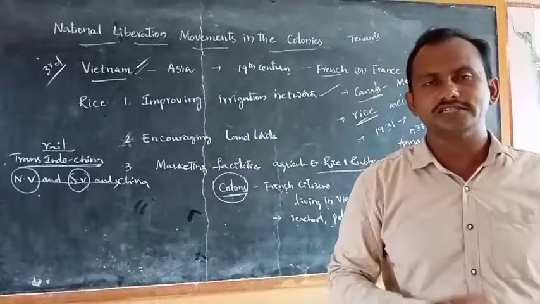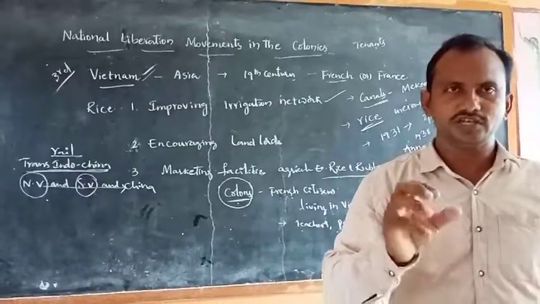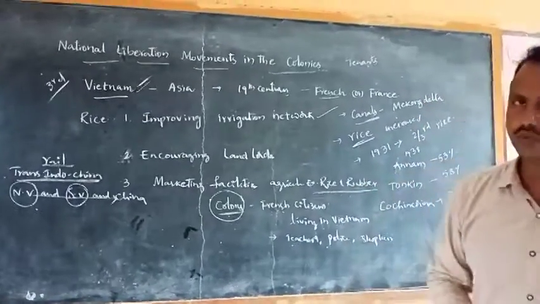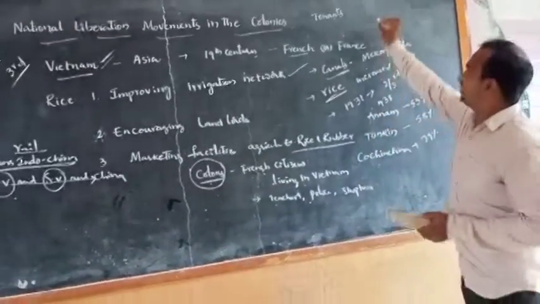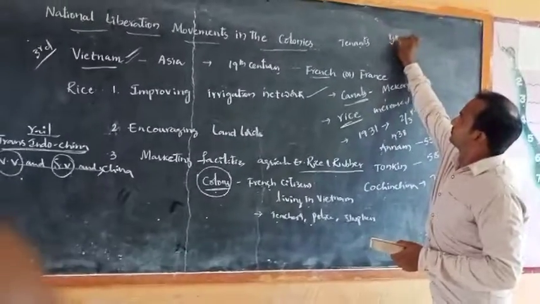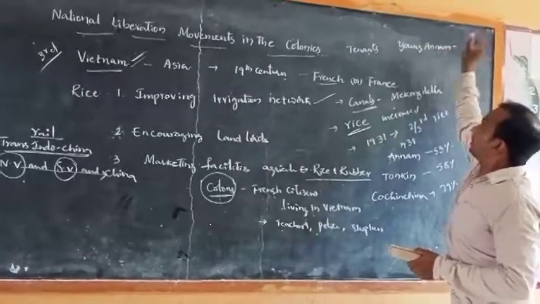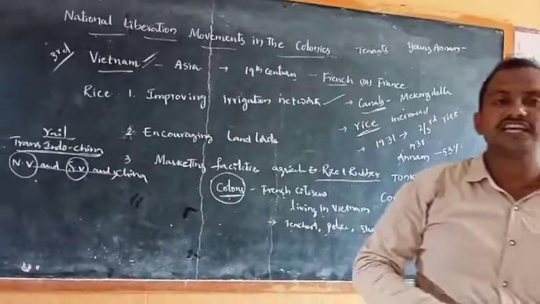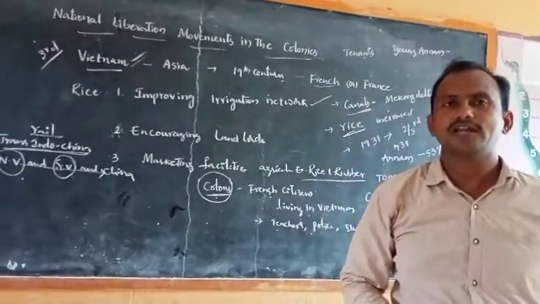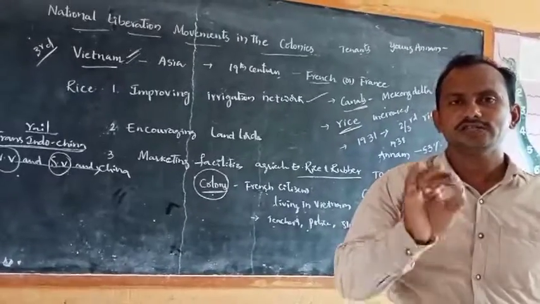Then some of the students decided to found a political party to protect their interests. So the students founded a political party. The name of the party is Young Annam. This is the political party name, Young Annam. And also they started another journal, a newspaper, Annamese Union. All these things were started by the students.